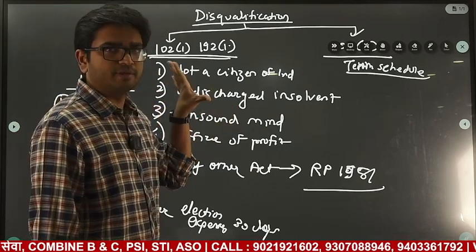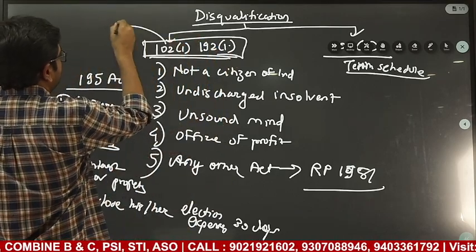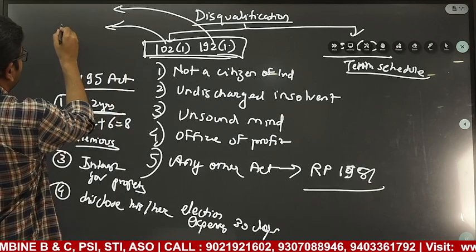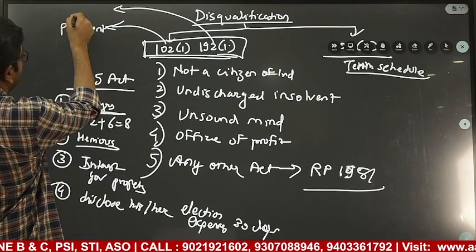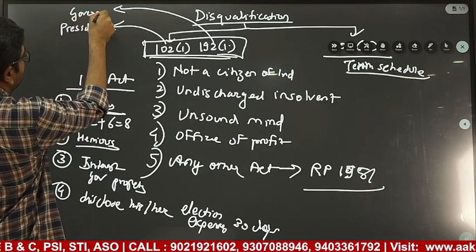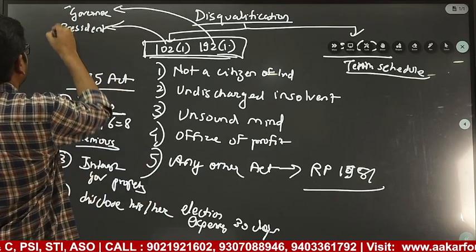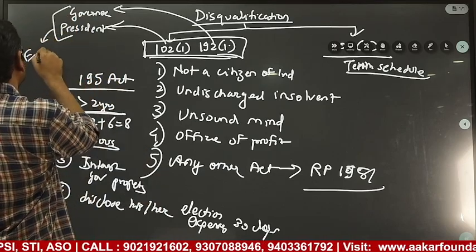Now who will disqualify him? Under this act, for example, this is for the Union and this is for the state. For the Union, the President will disqualify that member. For the state, the Governor will disqualify. But this is not a discretion. They will act according to instructions or suggestion given by the Election Commission of India.